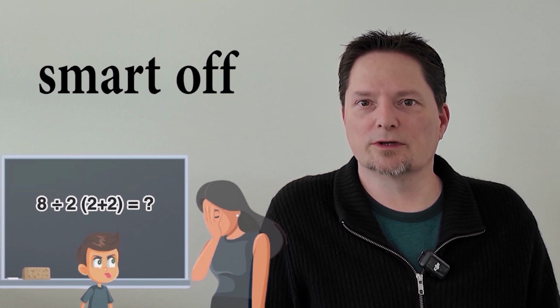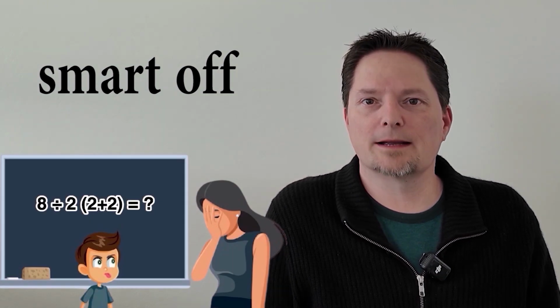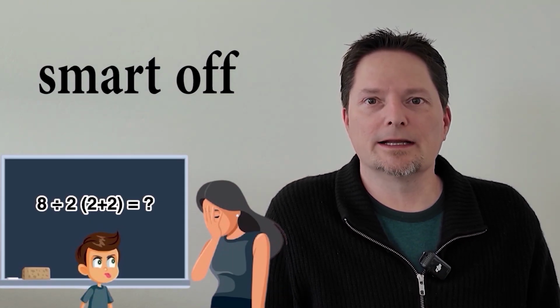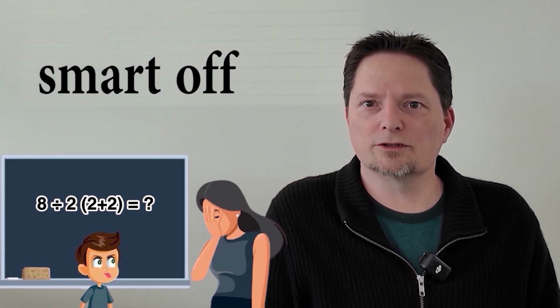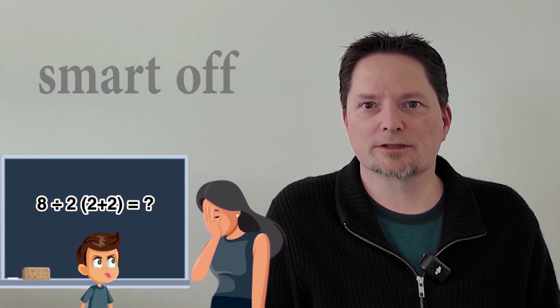For example, a student and a teacher. Example, the teacher asks the student, "Can you solve the problem?" And the student says, "Do you know how to solve it?" The teacher says, "Yes." So the student says, "Why don't you do it?" The student smarted off to the teacher.